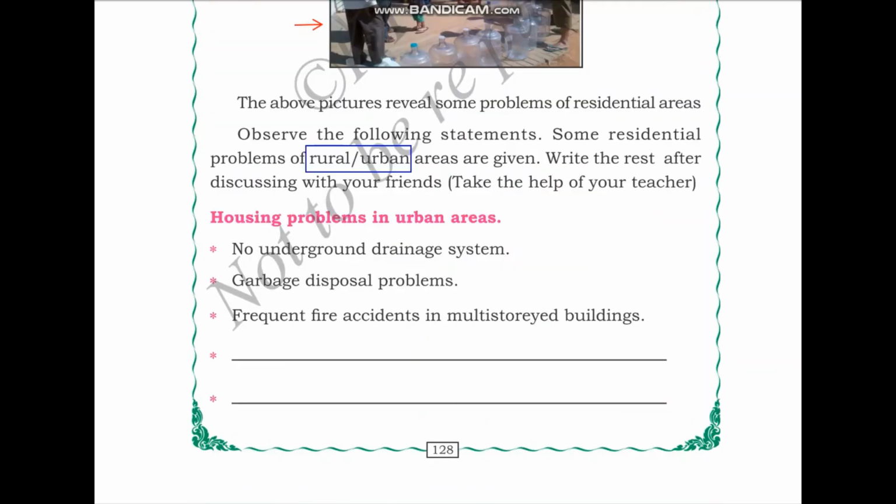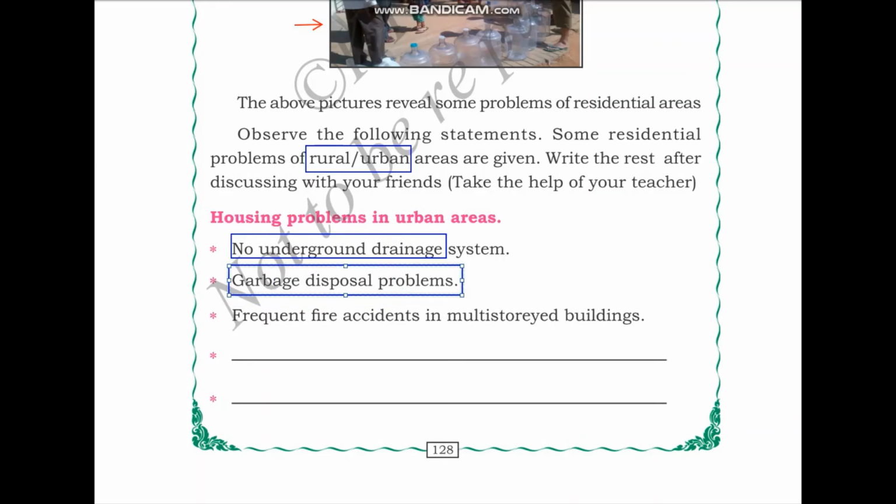For the next activity, they have given us three problems of the housing areas in urban regions. We have to write the rest of the activity. Housing problems in urban areas. First one is no underground drainage system. The next problem is garbage disposal problems.